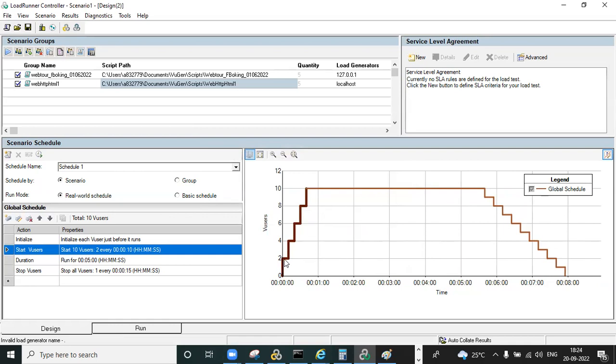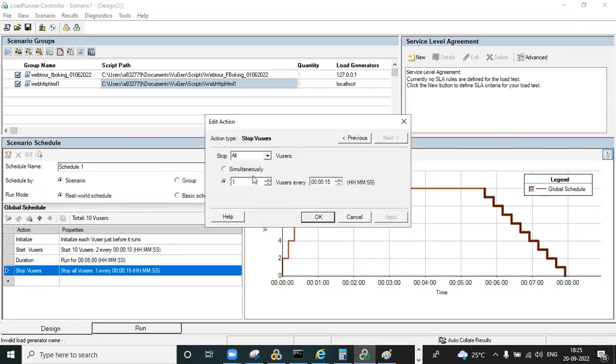Now you can observe, every 2 users means within 10 seconds only 2 users will come in, and after 10 seconds 2 more users will be added. Ramp up is happening like this, and the total will be 40 seconds. All 10 users will be executing the test. After that the duration will be the same, and if you want to change the end condition also, we need to change it for 2 users.